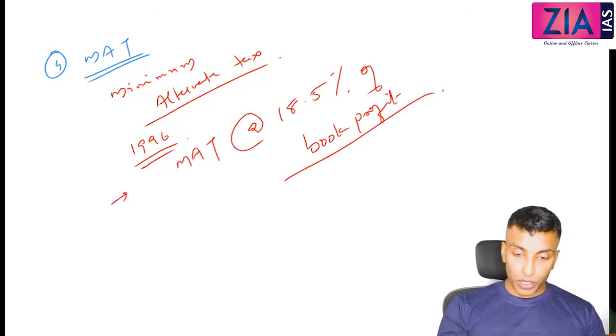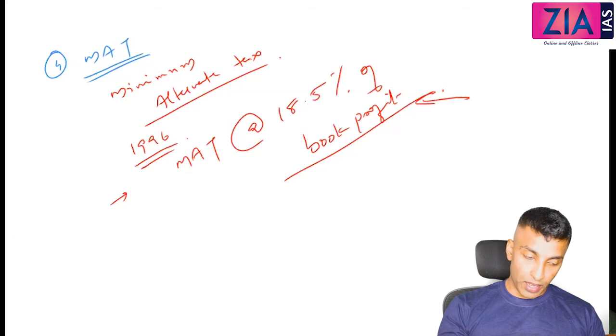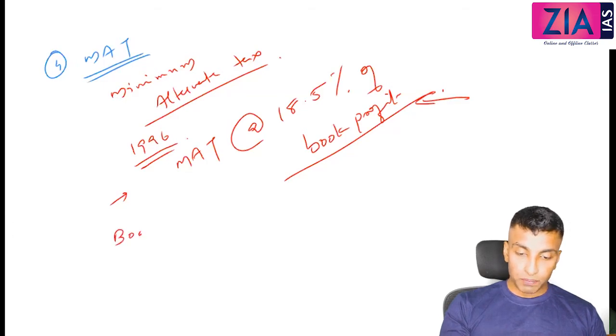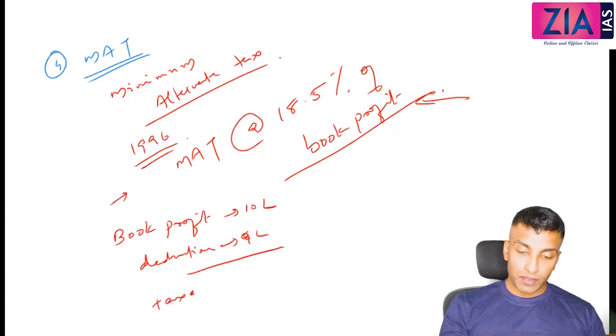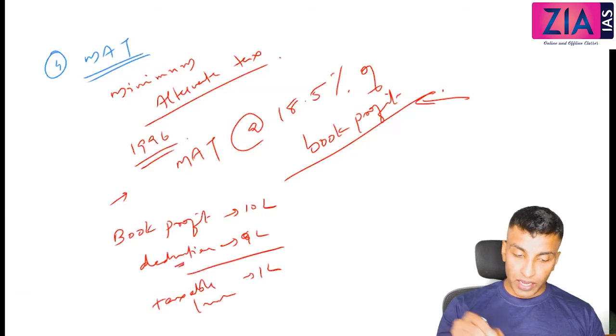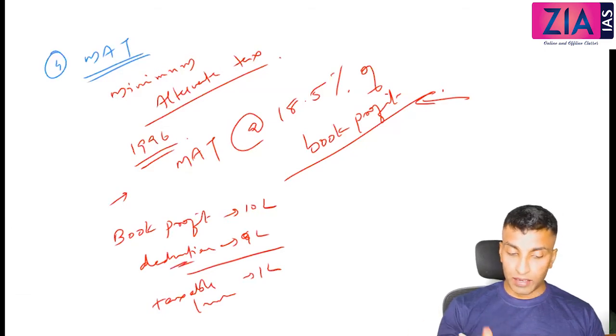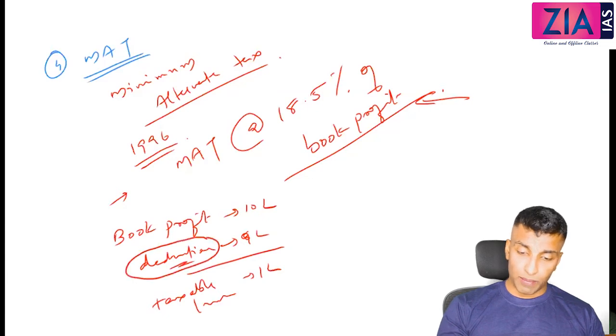For example, what you earned is what your book profit. Okay, so for example, book profit is 10 lakh, and you will show the deduction 9 lakh. Okay, that means what is the taxable income here? Taxable income is, let's say, 1 lakh, and you will say this deduction is because of reinvestment, research and development, depreciation of machines, etc. Different deductions you can claim, no?